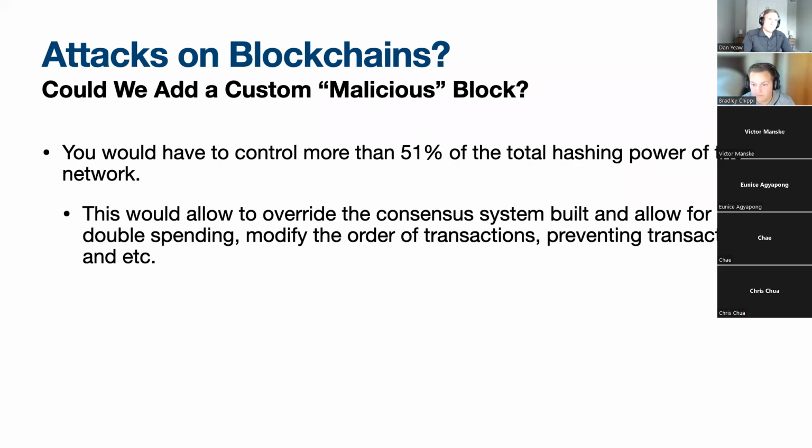I think you might have heard of it, but basically you'd have to control more than 51% of the total hashing power of the network. So this would allow you to override the consensus system and allow for double spending, modify the order of transactions, preventing transactions. I mean, you name it. I mean, you own it. So you want to prevent that 51%.